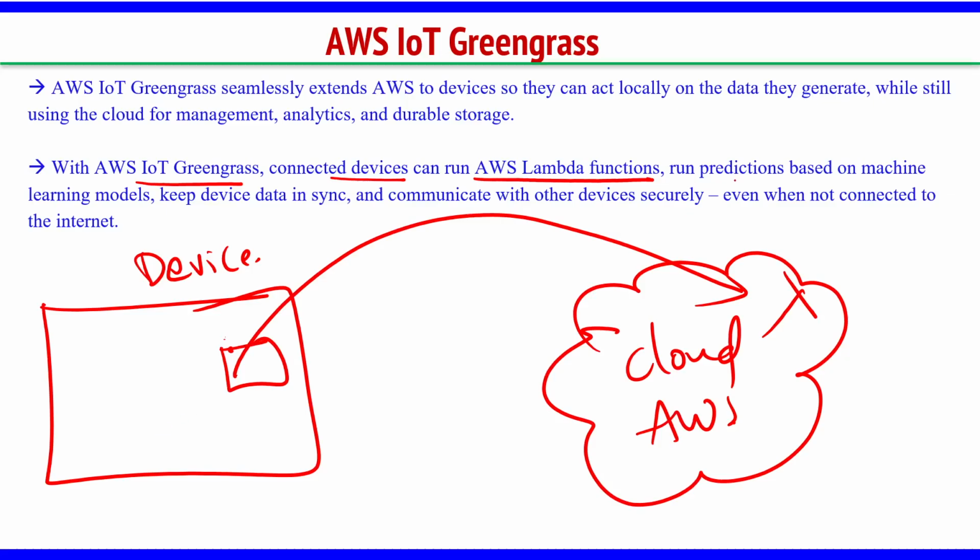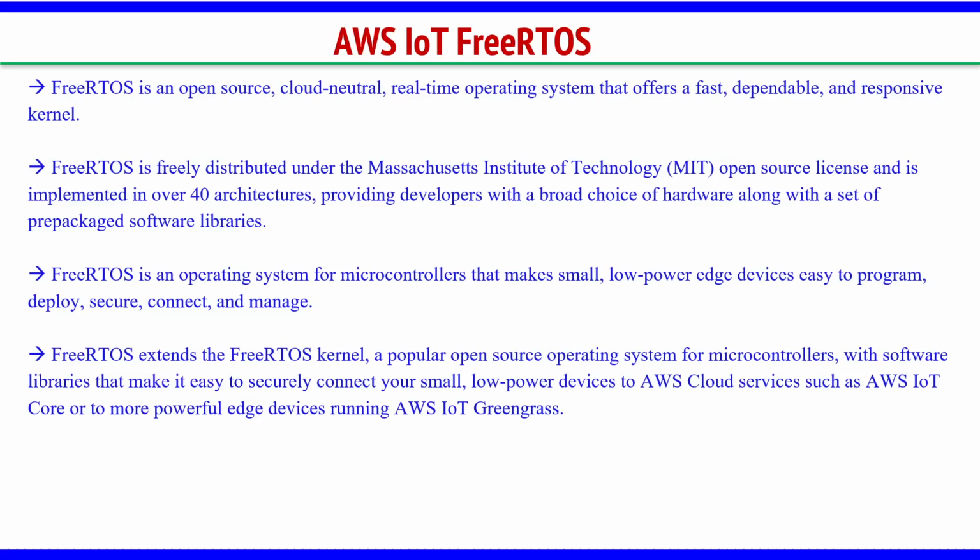Run predictions based on ML models, keep device data in sync, communicate with other devices securely. Everything can be done with the help of Greengrass. The most important point: even when not connected to the internet. Next, FreeRTOS, very important.